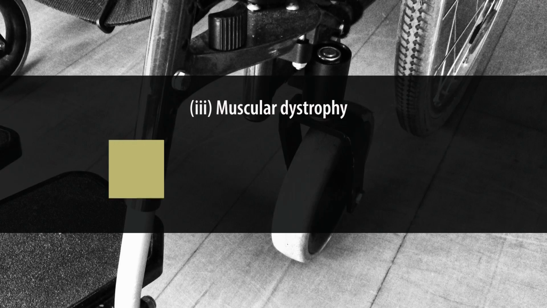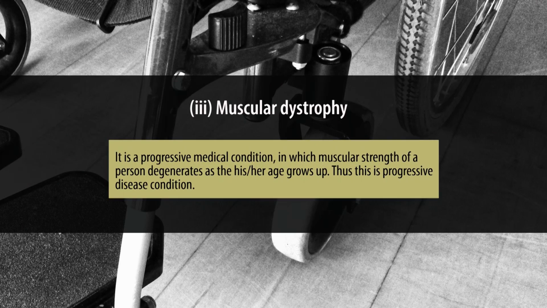Third is muscular dystrophy. Muscular dystrophy is a progressive medical condition in which muscular strength of a person degenerates as his age grows up. This is a progressive disease condition and it affects part or the full body of the person who suffers, with progressive problems in the muscular movement. Thus, the person concerned faces restrictions in all the day-to-day life tasks which require movement of the body parts like walking, moving around, holding or catching objects.